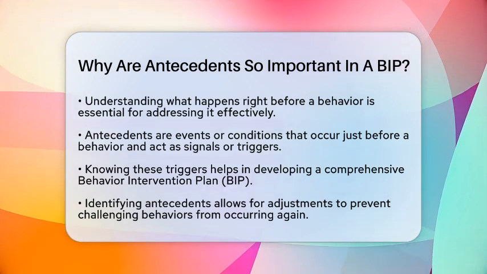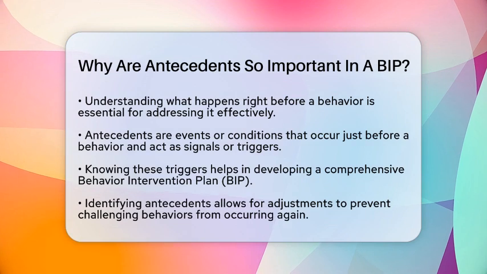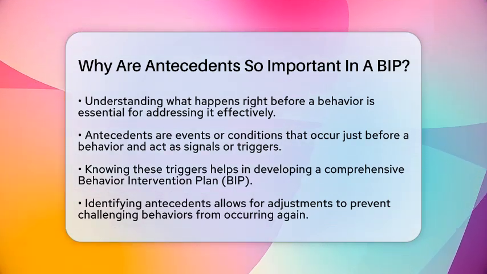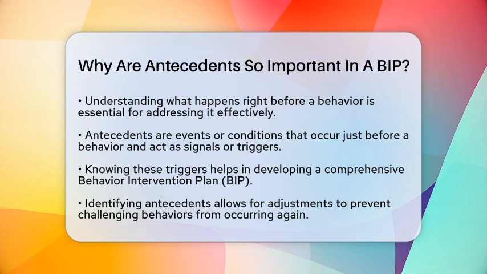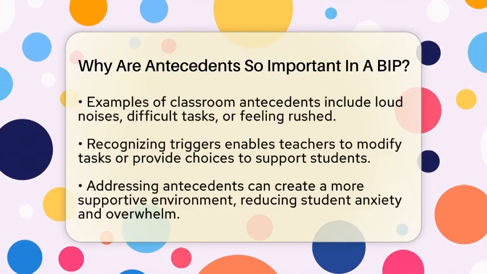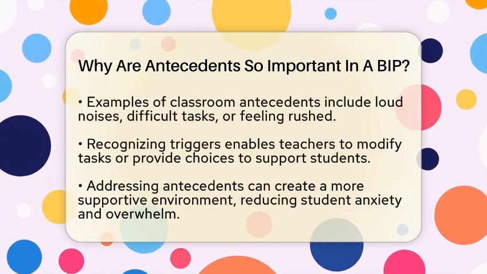Think of it like a traffic light. When the light turns red, cars stop. If we know what causes the light to turn red, we can adjust the timing or the signals to keep traffic flowing smoothly. In a classroom, antecedents might be a loud noise, a difficult task, or feeling rushed.